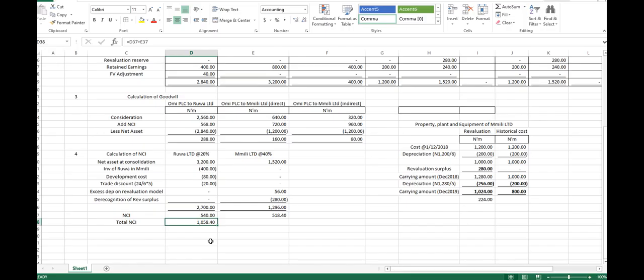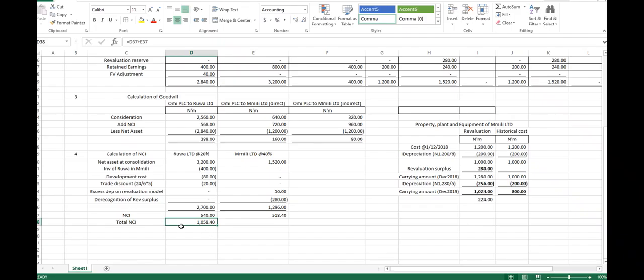Can we still do retained earnings today? Yes, let us continue. Can we do retained earnings today? Let us do it. Yes, sir. We should do it, right? Okay, so let's do our retained earnings then.